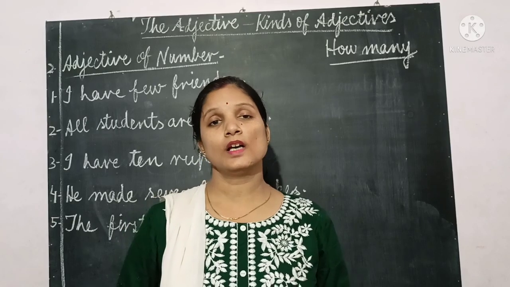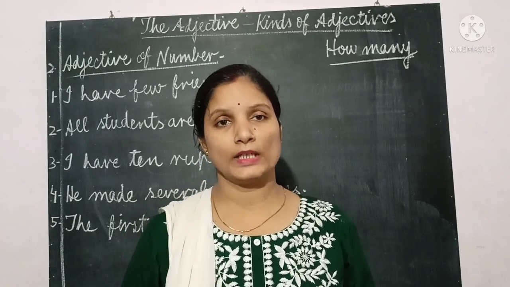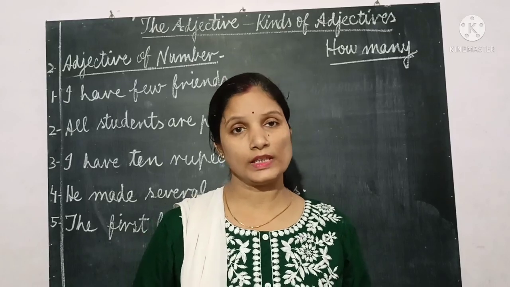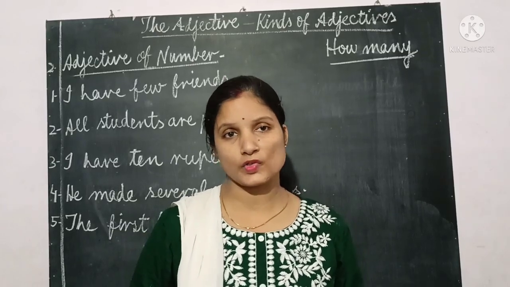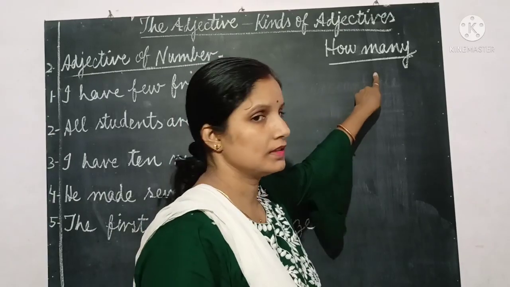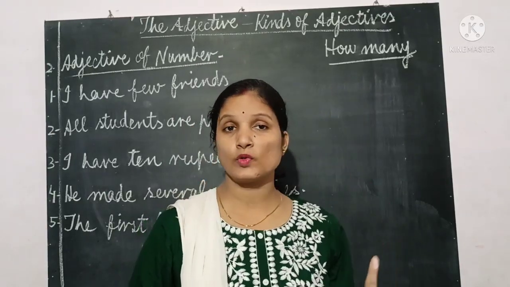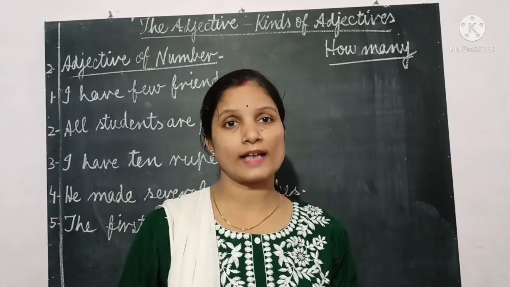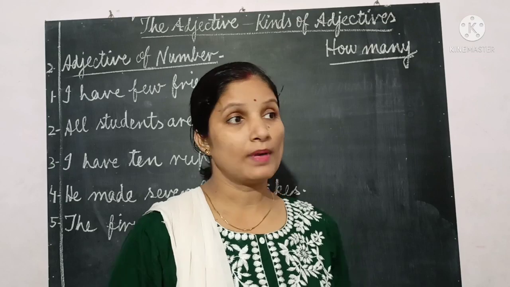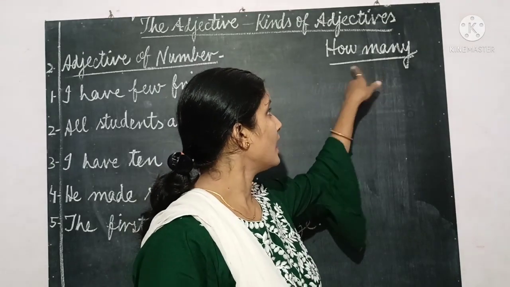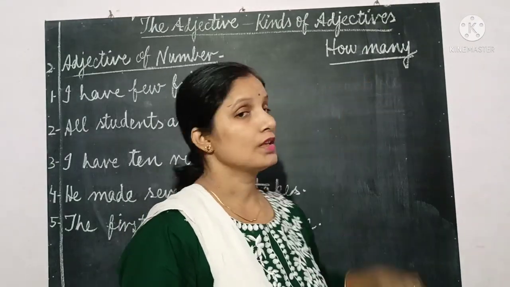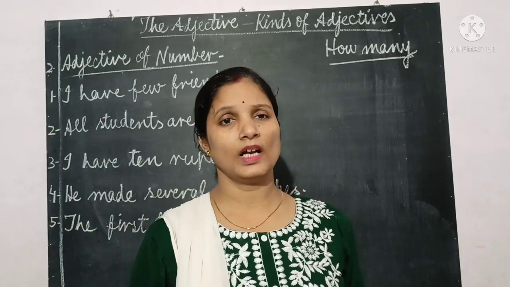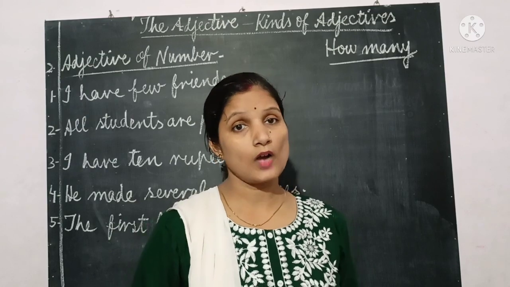It means we can count the nouns for which they are used, and we have to ask the question how many. In adjective of quantity we ask how much, because that does not give an exact number. But here we can ask how many, because the answer gives us a number, and this is used for countable nouns.